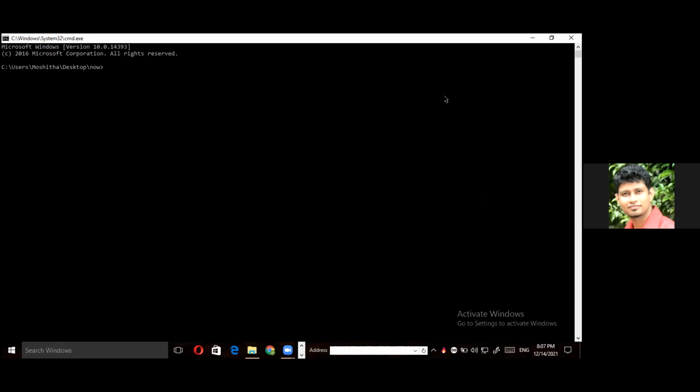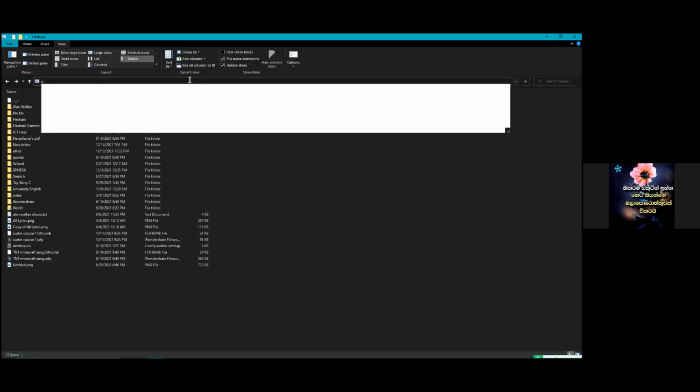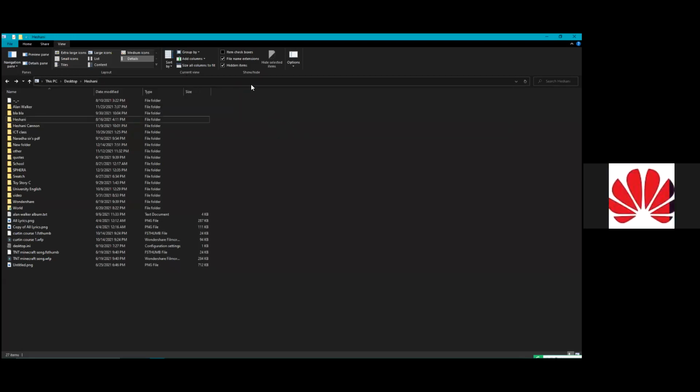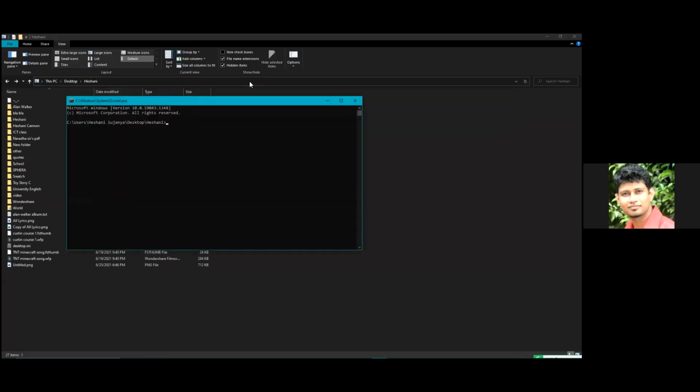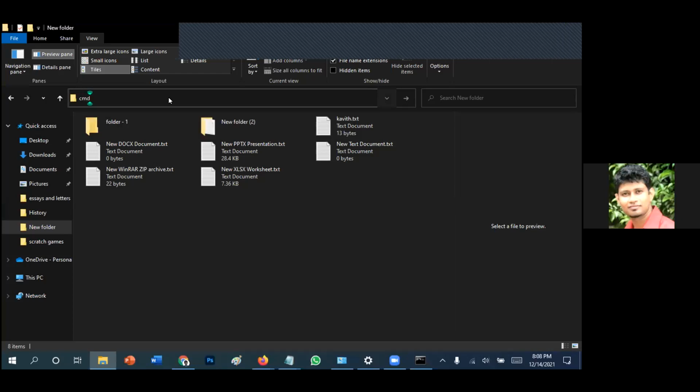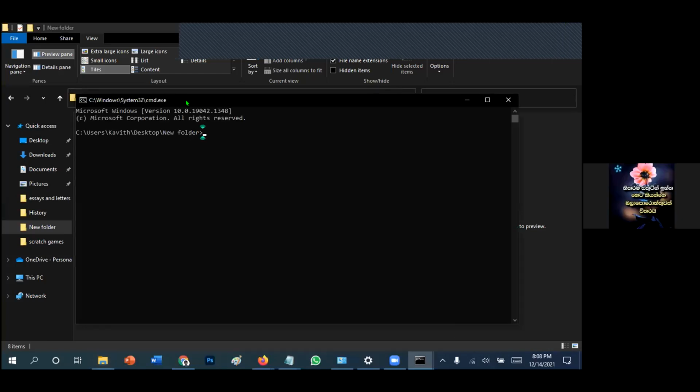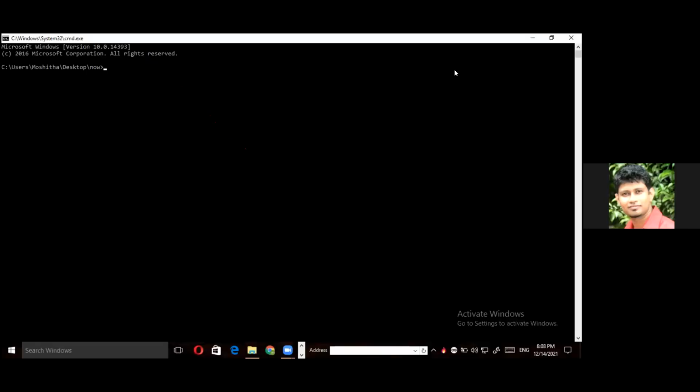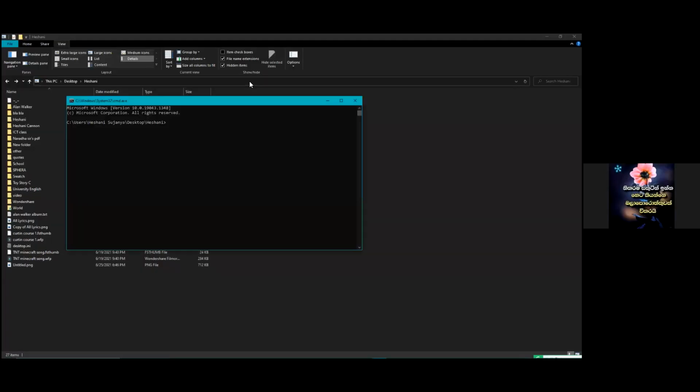If you want to see how to do it, kindly share the screen and I'll tell you. Right, I have shared the screen. Click on the address bar, then type CMD and press enter. Enter and you'll get it. Right, that's it. I think you all are getting that. Moshita? Yes. Kavit? Yes. Heshani? Yes. All are getting that.